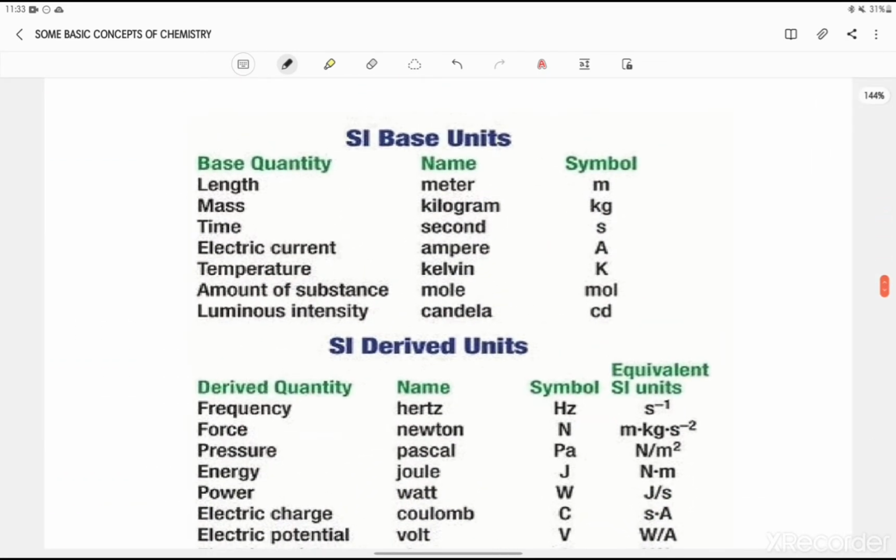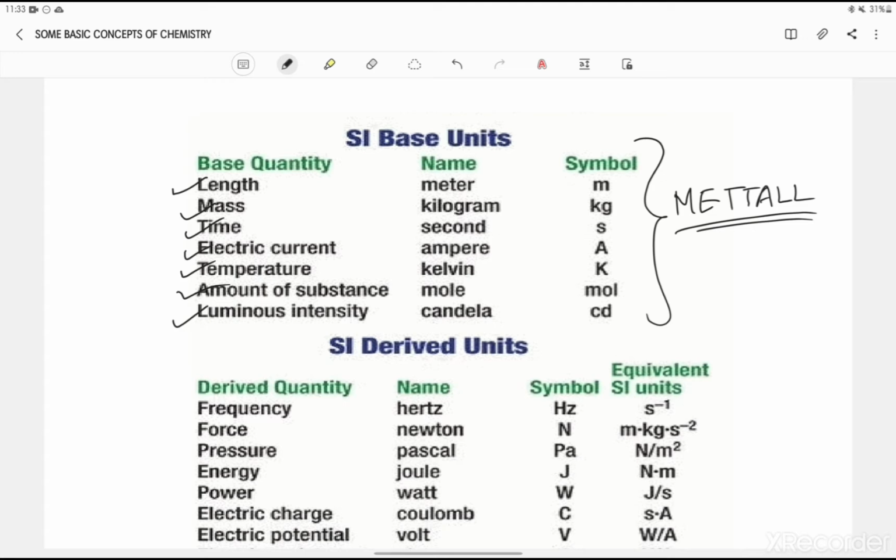See, the base units are length, mass, time, electric current, temperature, amount of substance, and luminous intensity. So if you want to remember this, I have given you one mnemonic like this: METTALL, metal, right? So here M stands for mass, E stands for electric current, T stands for temperature, again T stands for time, A stands for amount of substance, L stands for length, and again L stands for luminous intensity.